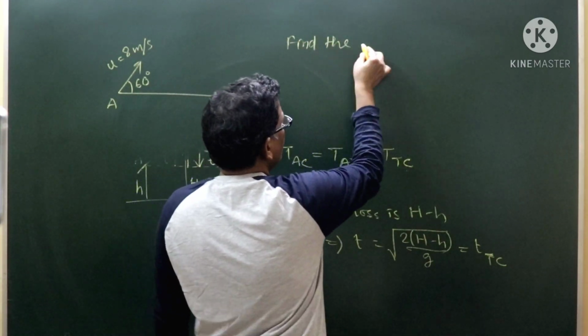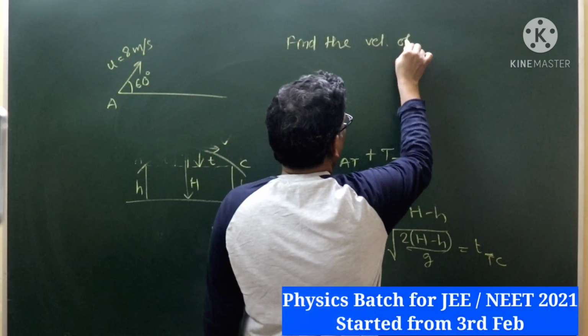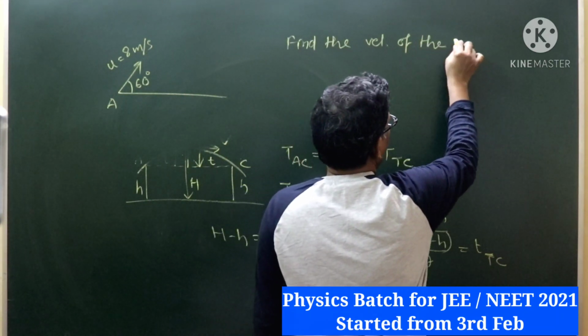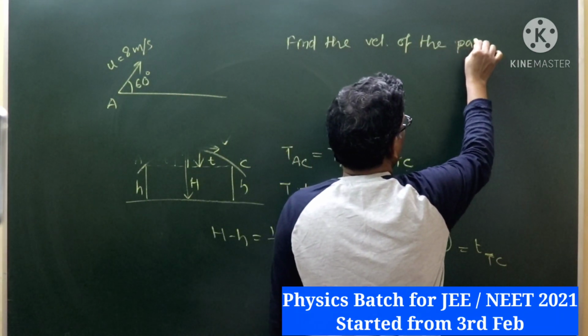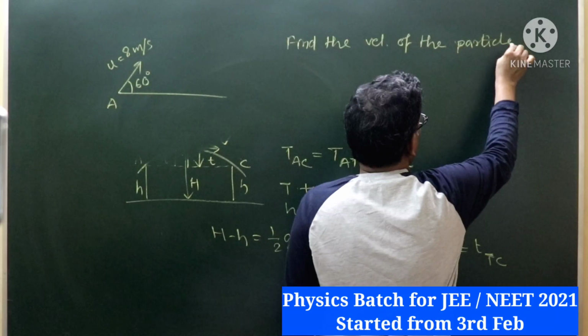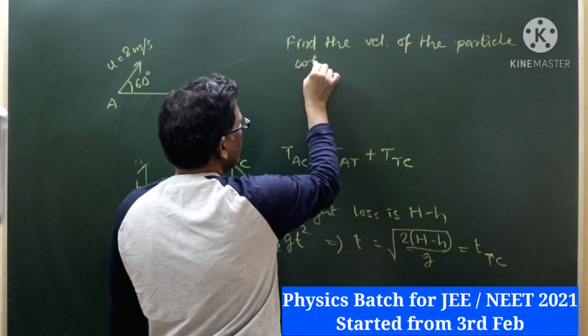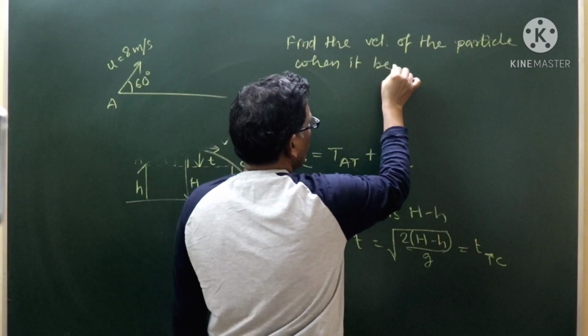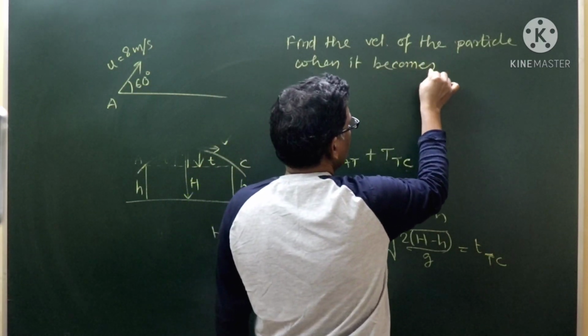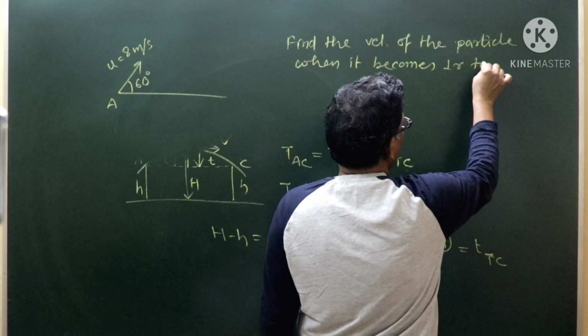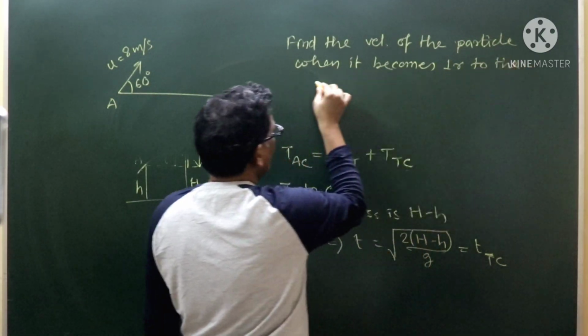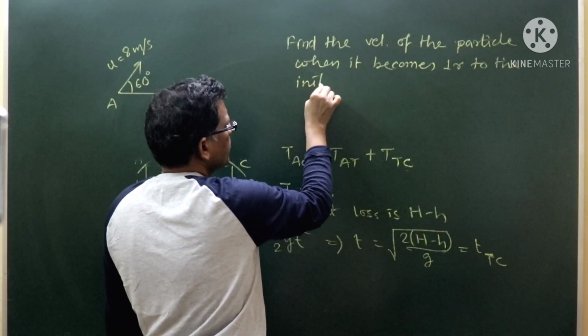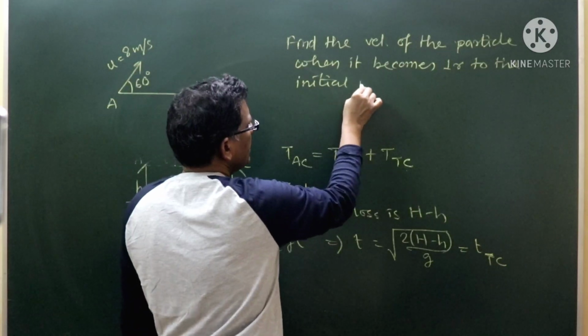Find the velocity of the particle when it becomes perpendicular to the initial velocity. When it becomes perpendicular to the initial velocity.